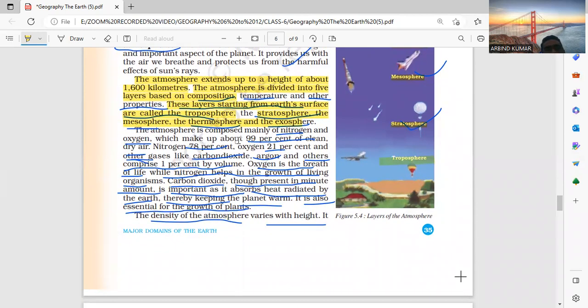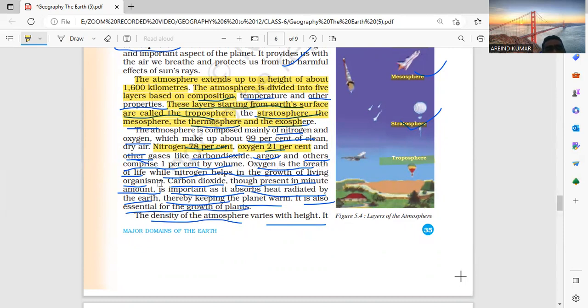The atmosphere is composed mainly of nitrogen and oxygen, which make up 99% of the clean, dry air. Nitrogen is 78%, oxygen is 21%, and carbon dioxide, argon and others comprise 1% of the volume.